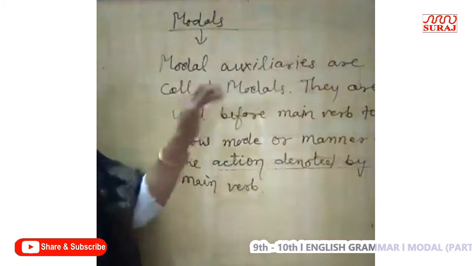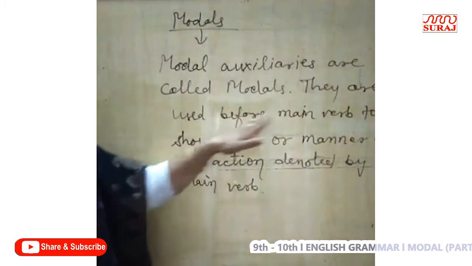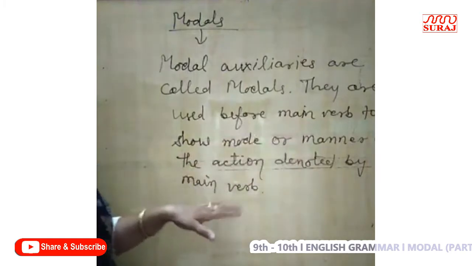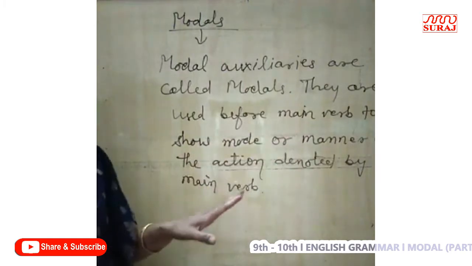Modal auxiliaries are called modals. They are used before main verb to show mode or manner of that action denoted by main verbs.